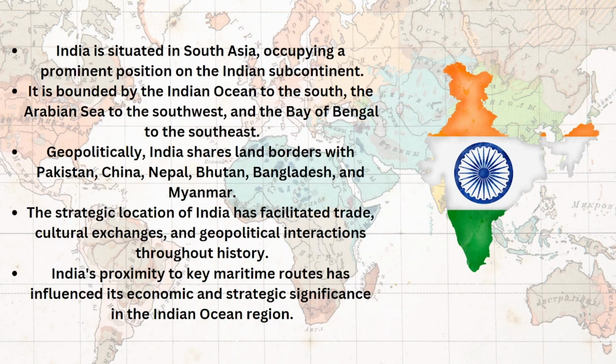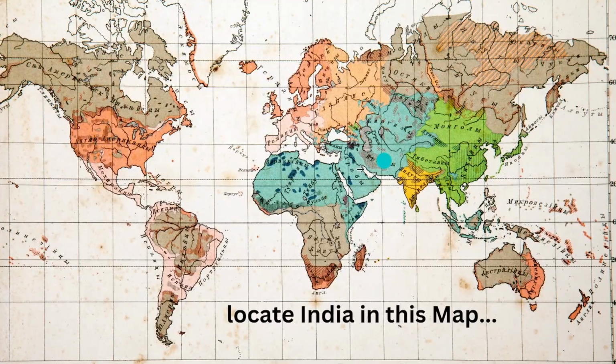The strategic location of India has facilitated trade, cultural exchanges, and geopolitical interactions throughout history. See, what happened is, since India is located like this on the whole map, many people used to come to India, and many people from India used to go to this area, which is called Indonesia, Malaysia, Myanmar, Thailand. All these areas, Indian people used to go on ships and trade routes.